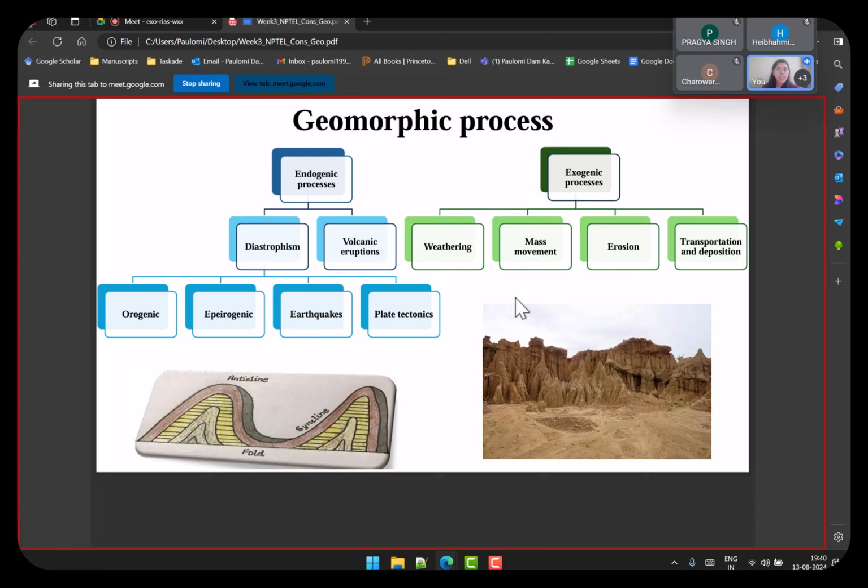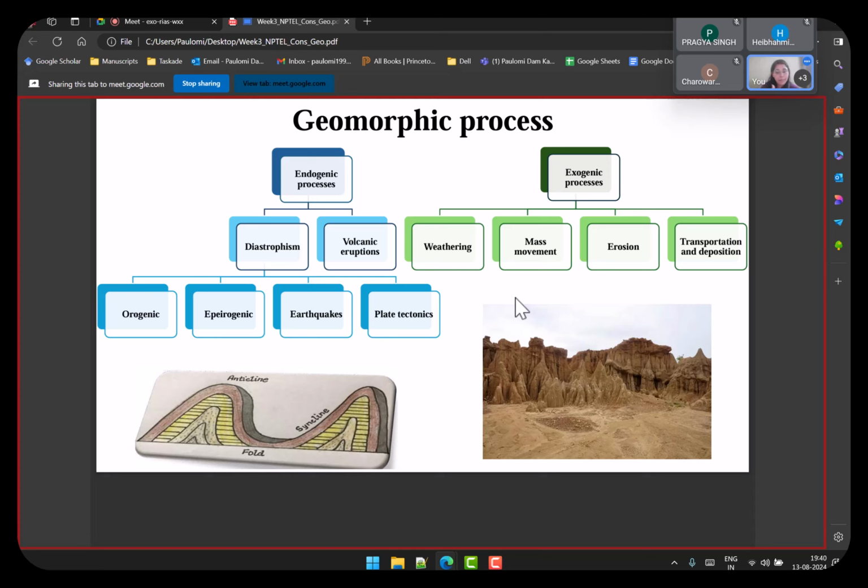Now, these processes, as I've already mentioned, are endogenic, which are from within the crust, and exogenic, which are from outside because of outside forces. I'm not going to detail all of them, but I've summarized the entire lectures into slides so that it gives you headers on how to read it. So endogenic processes are again of two types: diastrophism and volcanic eruptions. Volcanic eruptions we have discussed at length in the last lecture. Diastrophism again has different types.